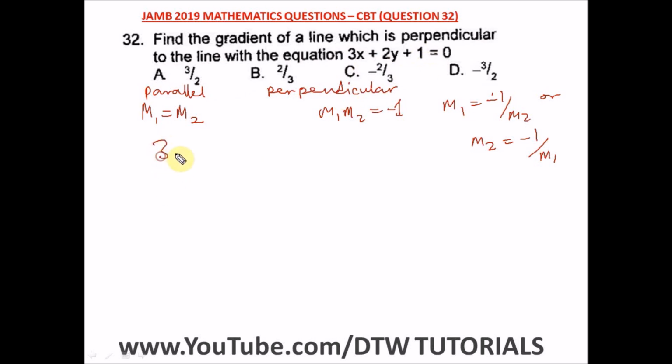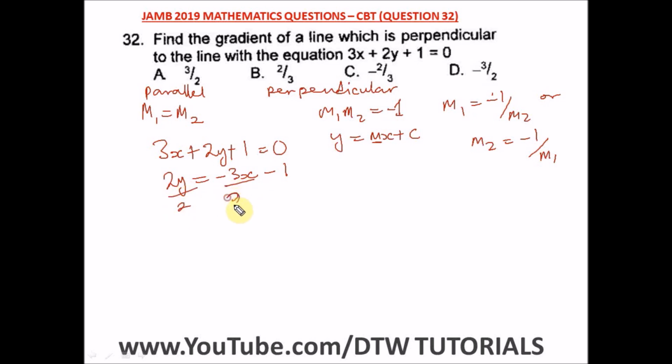So let's look for the gradient of this. Now we have this equation here. So we have to liken this equation to y = mx + c, where m is the gradient. Taking everything to the other side, we have 2y equals, because we need to make this equation look the same as this, minus 3x, and taking plus, we have minus 1. We have to divide both sides by 2 to leave only y here.